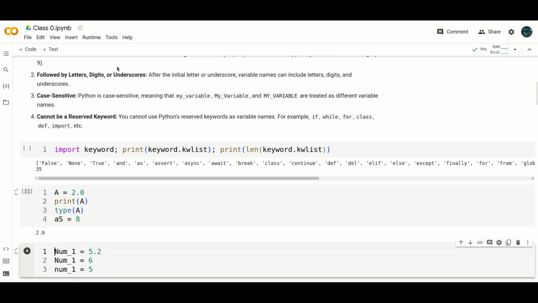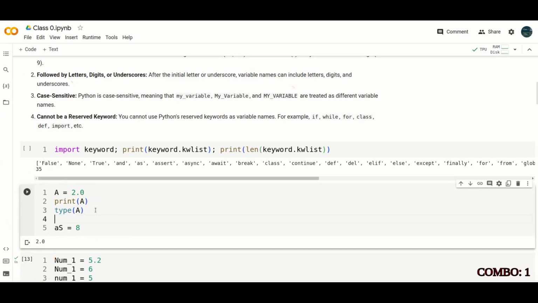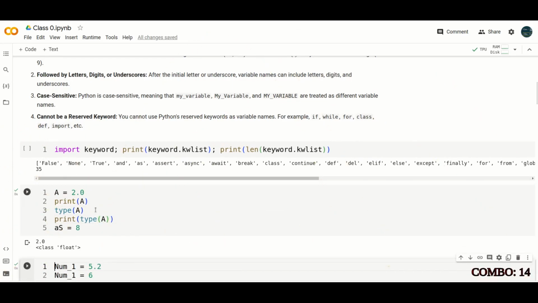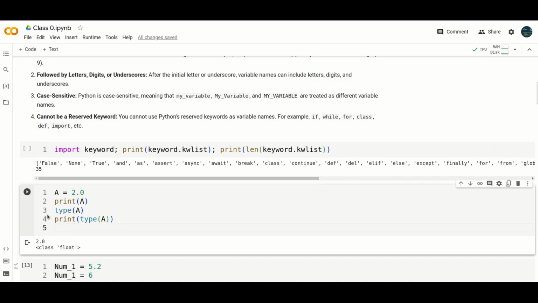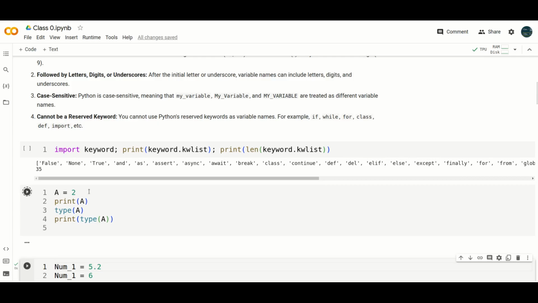And what is the type of A? Type means the type operator. Here A is 2.0, which means a floating point number. In a computer there are different kinds of numbers: one is integer, another is floating point, and complex type, and many others. I'm just first discussing the float. The type function will determine which type of variable this is. This is a class called float. And if we make it a pure integer, that's an int class.